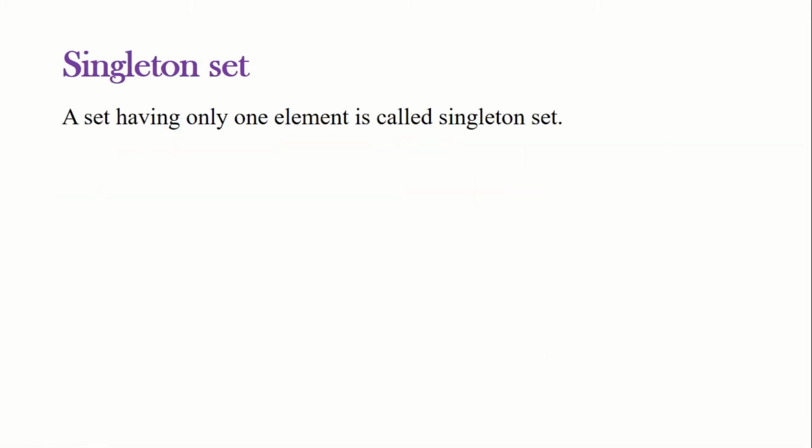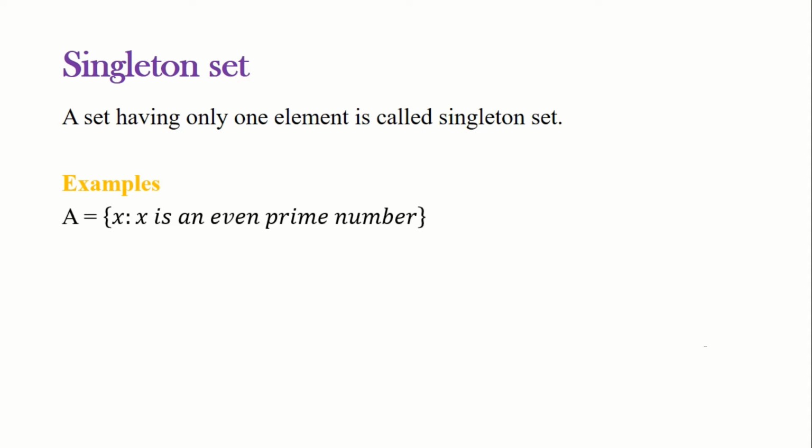Singleton set. A set having only one element is called a singleton set. Let's see some examples for the singleton set. Here, A is the set of all x such that x is an even prime number. See, which is the singleton set. Why? Since we have only one even prime number, which is 2. Thus, the set A consists of only one element. So, which is the singleton set.